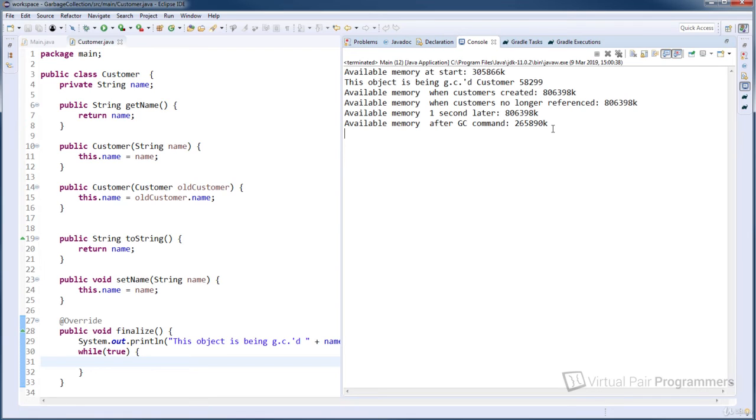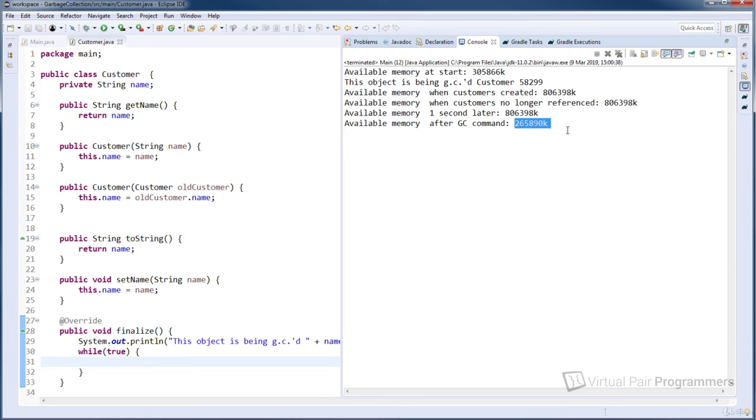And if we try and understand the numbers here, remember I've run this by saying we want to have a minimum heap size of 300,000. So at the end of the application, even though the garbage collecting process should have run, because it hasn't finished, the amount of available memory is not our full 300,000. It's less than that initial heap size. The actual heap in use is greater than this figure, but not all of the heap is available and free memory because in this case, the garbage collection process hasn't finished.